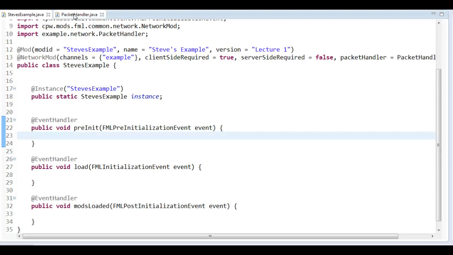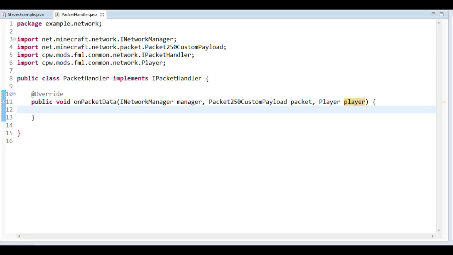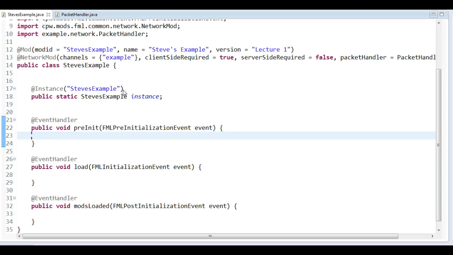Of course, we need to do things when we receive a packet, and also not everything has to be sorted with the packet handler. The packet handler is just used if we want to send any custom data. So, for instance, if we want to set up something specific for when you click on a specific key on your keyboard, then we might want to send that to the server, so the server can react to the player clicking that keyboard key. But if you just want to move forward and backwards and use your item and things like that, then the already built-in code will handle that for you.